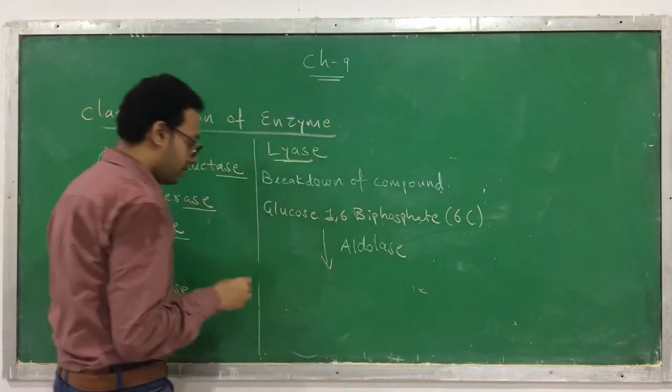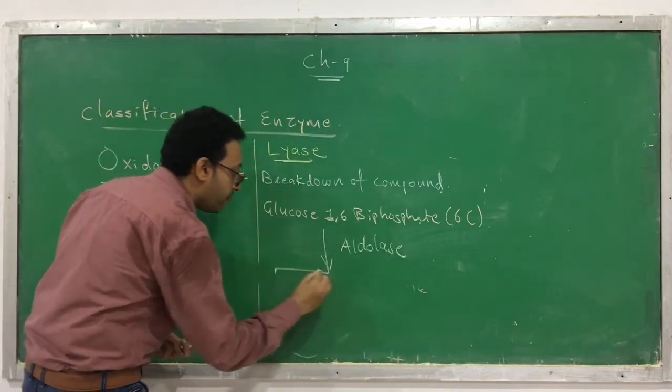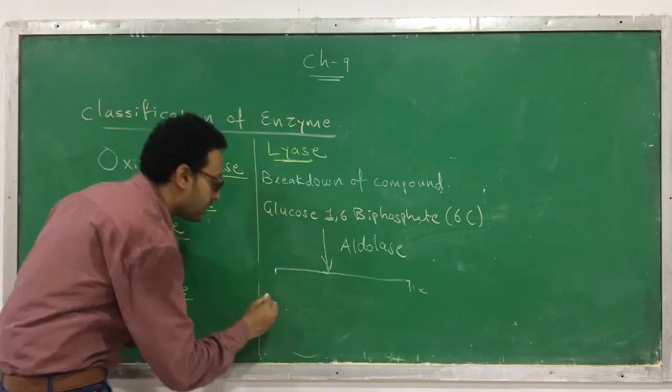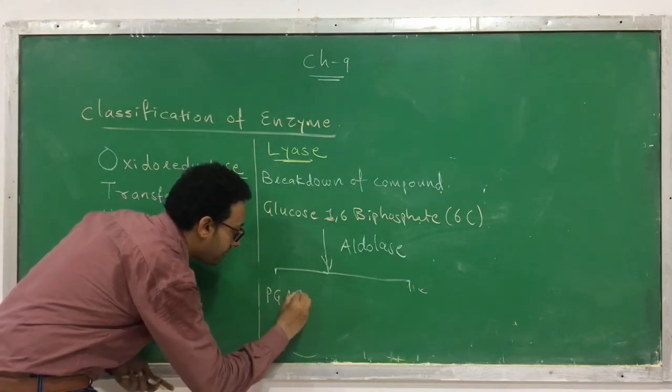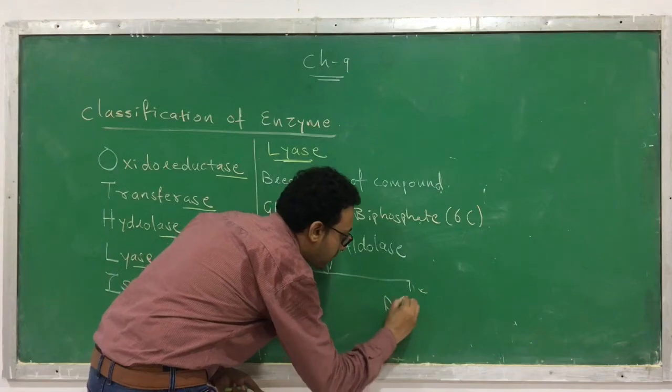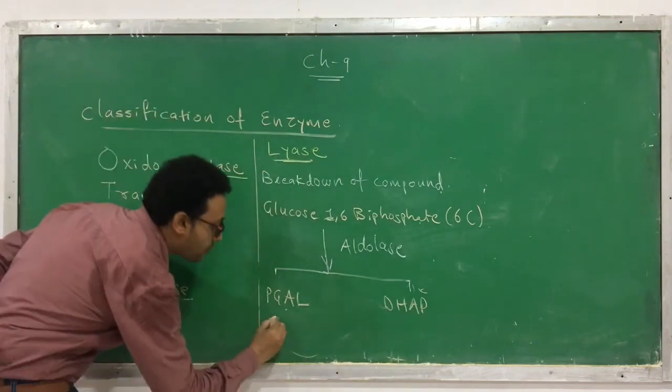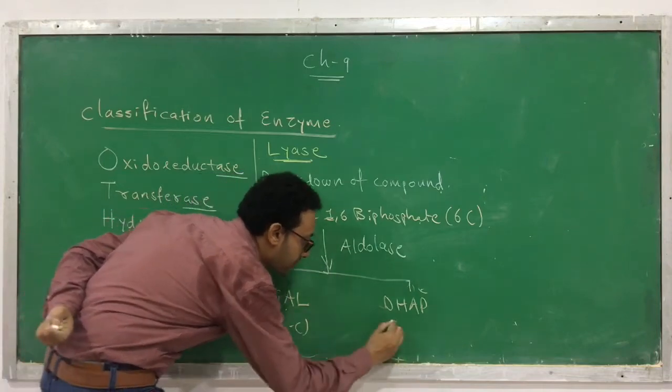It gets broken down, and after breaking, what is going to be formed? It forms 2 compounds. The first one that is going to be formed is PGAL, and the second one is called DHAP. These 2 compounds are going to be formed. Each one has 3 carbons.